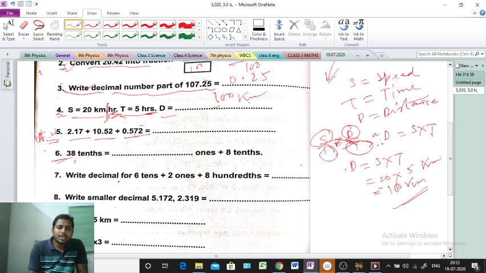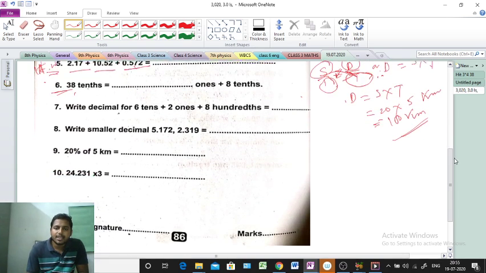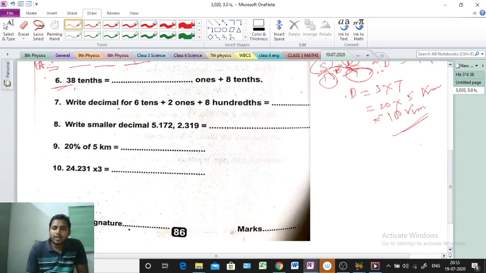Question number 6 is telling: 38 tenths equal to dash ones plus 8 tenths. This type of problem we also did. 38 tenths means tenths, not tens. Tenths means in the denominator 10 will come, and only tenths means that 10 will come in the numerator. So 38 tenths is given here, and here 8 tenths.